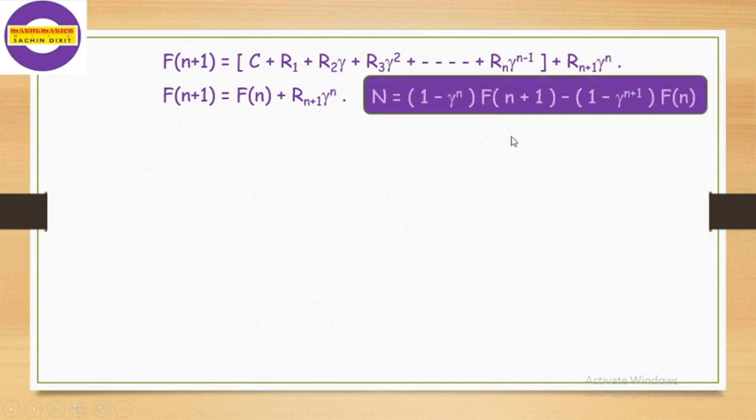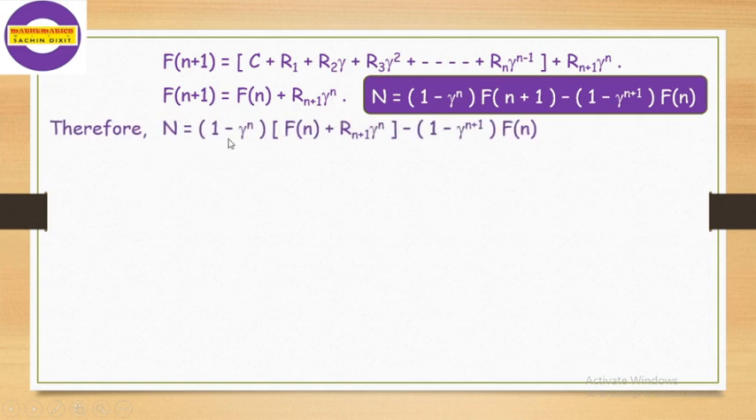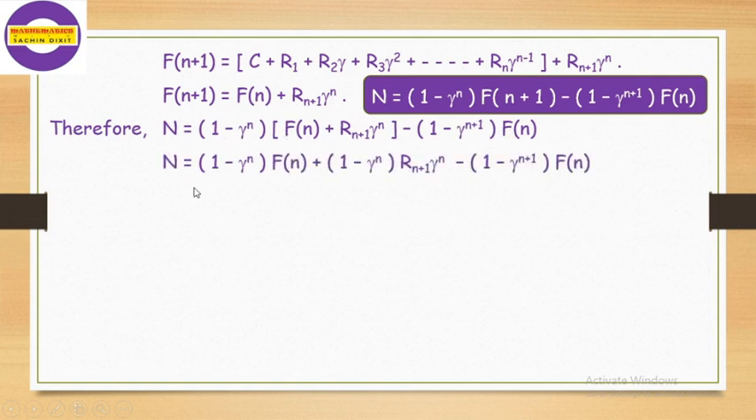What is N? We defined N as 1 minus gamma raised to n times F of n plus 1, minus 1 minus gamma raised to n plus 1 times F of n. We put this value of F of n plus 1 in this expression, so we get N equal to this expression. Now multiply 1 minus gamma raised to n into this bracket. The second term remains as it is. We multiply, and we get this type of expression.